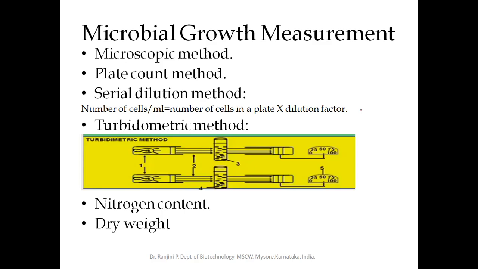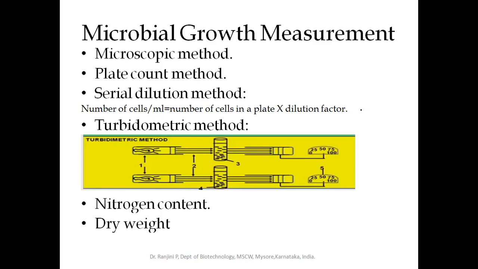Next is the turbidometric method. Here, this entirely depends on the absorption of light in the 600 to 660 nanometer wavelength. You prepare the media and inoculate the microorganism. Initially, when the media is not inoculated with the microorganism, the media will be very clear.